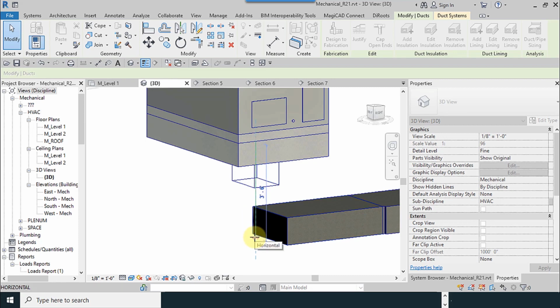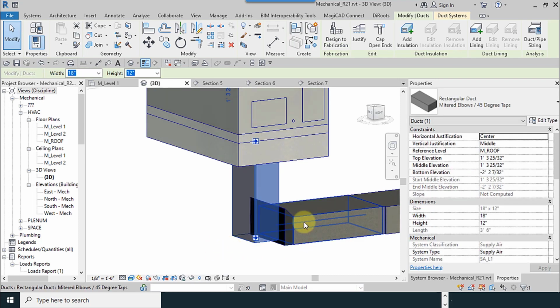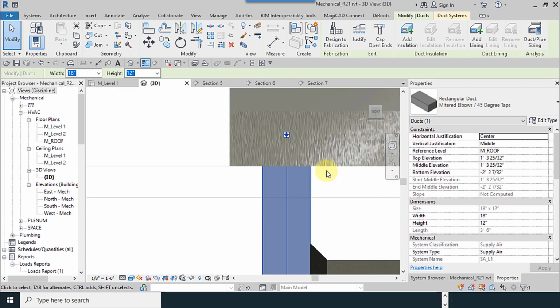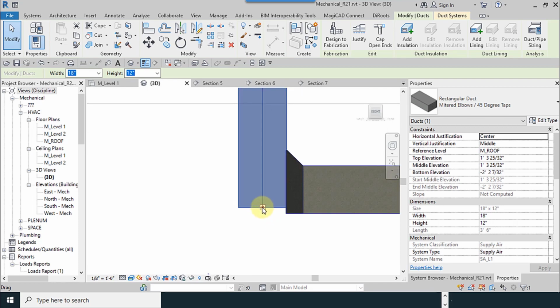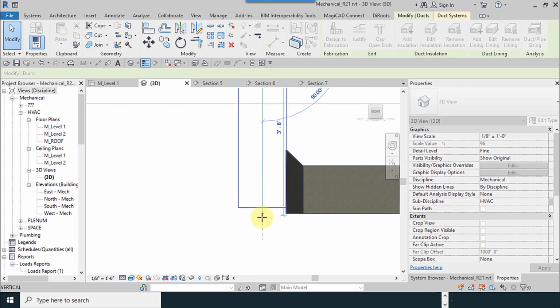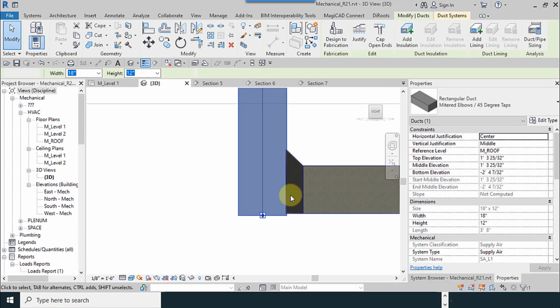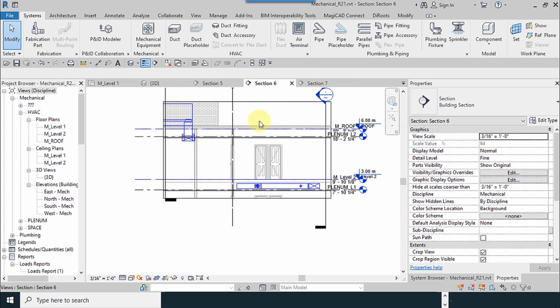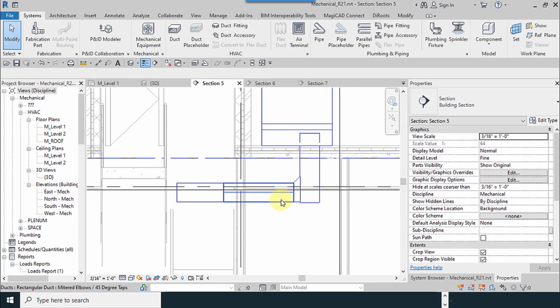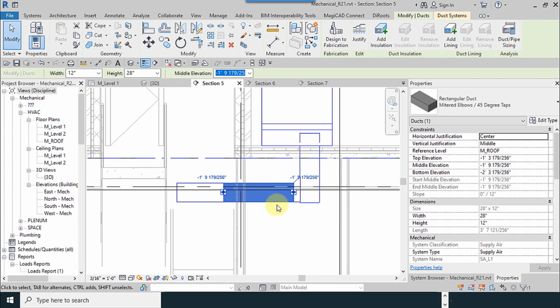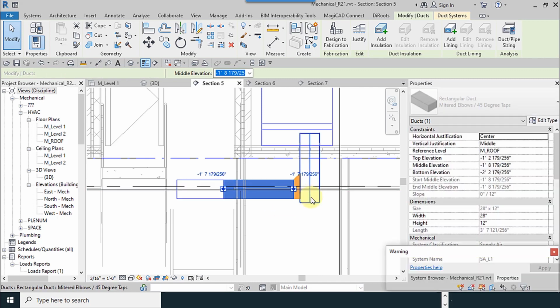These dotted lines mean you are extending vertically. And I go to right view and I extend it as much as we want. And then I go to section view. Now you can move it upward.